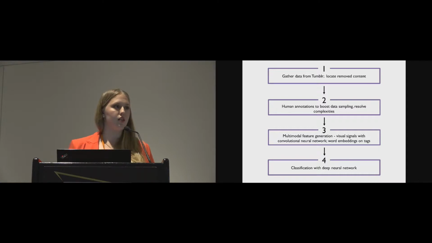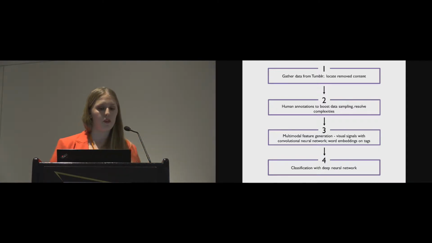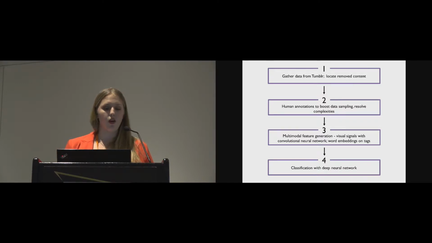The first step is gathering data from Tumblr and identifying removed content. The second step is to bootstrap more examples, and to resolve the complexities I mentioned before, we adopt a process of human annotation of 6,000 posts in this data set. The third is we generate our features using a multimodal approach. We gather visual signals from the images with a convolutional neural network. And from the tags, we find the word embeddings that show the latent relationships and the contextual links within the tags that are used on these posts. Finally, we take all of these features and roll them into our own from-scratch trained deep neural network to identify posts that we believe should be removed off the platform.